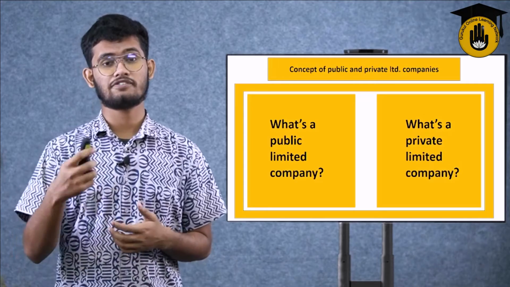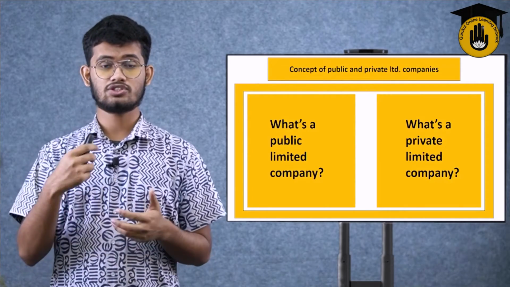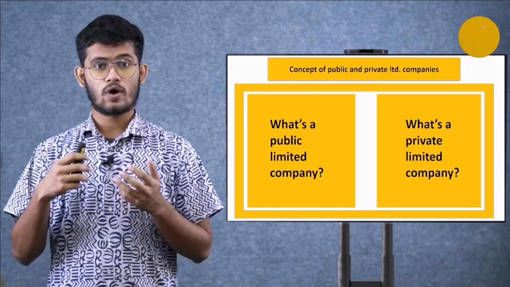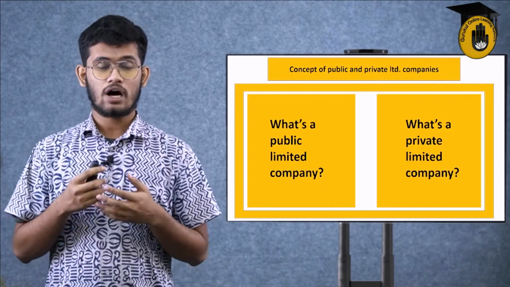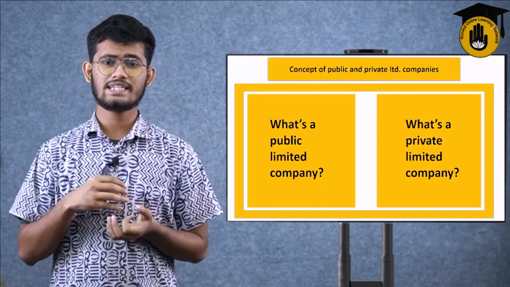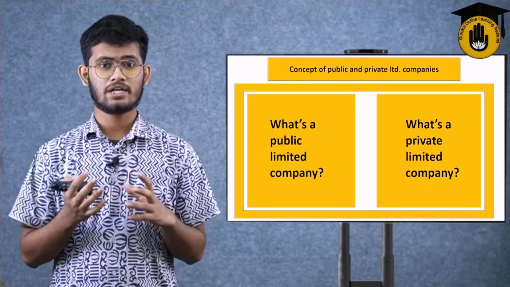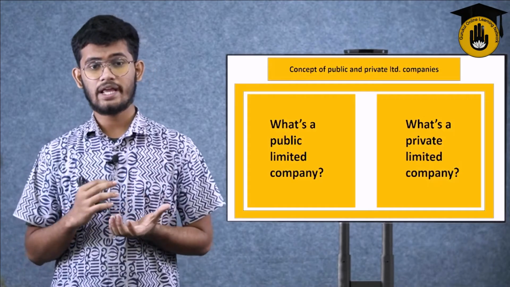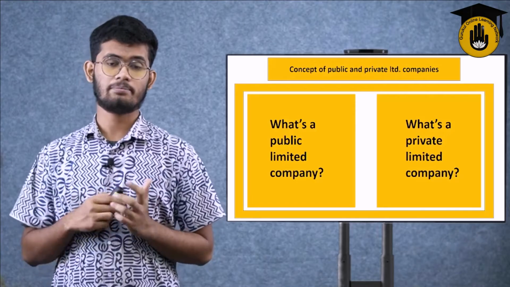They do not let other people outside of the company know what is going on inside the company, what is going to be done, what their prospects and goals are, what their motive is for the future, what the financial records or conditions of the company are. So secrecy is the main thing in a private limited company. This is one of the major differences between a public and a private limited company. So that's the concept of public and private limited.